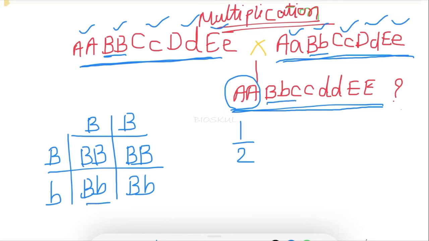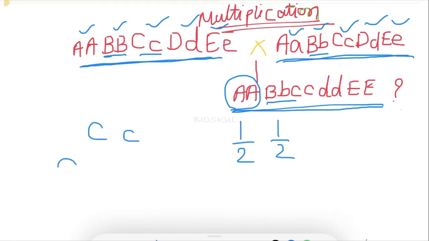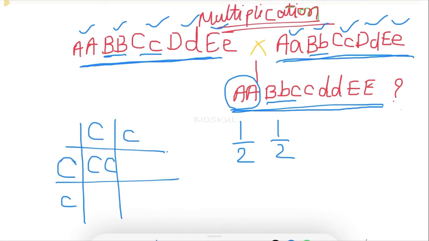So what is the probability of capital B, small b here? It's 2 upon 4, right? So it also has 1 upon 2. Now, capital C, small c with capital C, small c of both the parents. Okay. So what will we get? Capital C, capital C, capital C, small c, capital C, small c, and small c, small c.